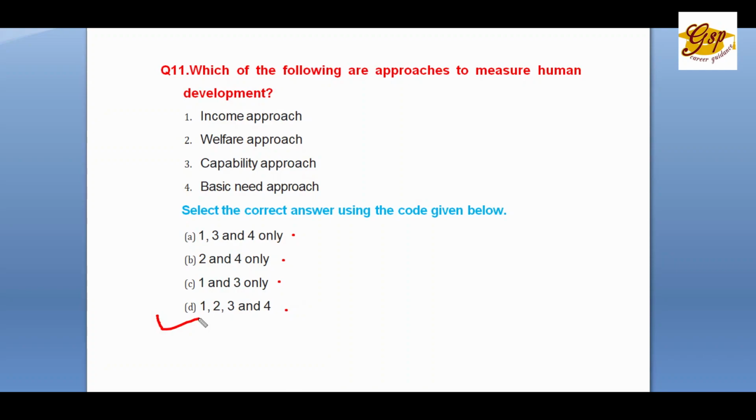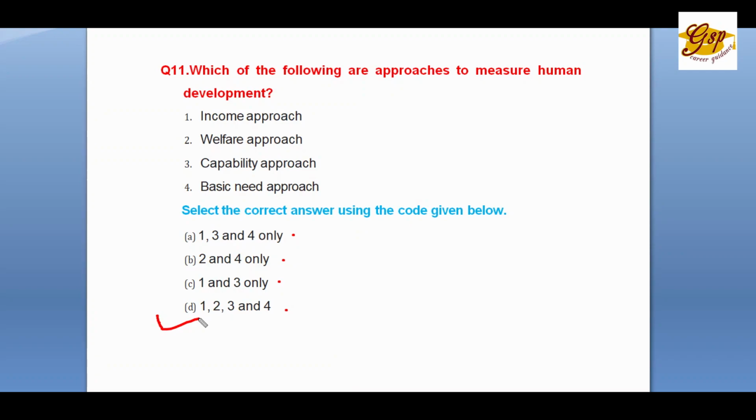All the above. See, various approaches of human development are the income approach, welfare approach, basic needs approach and capability approach. Income approach means a higher level of income and higher level of human development. Welfare approach means the beneficiaries have higher education, higher expenditure, higher health facilities and good amenities.